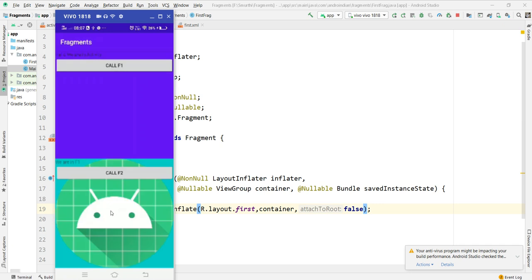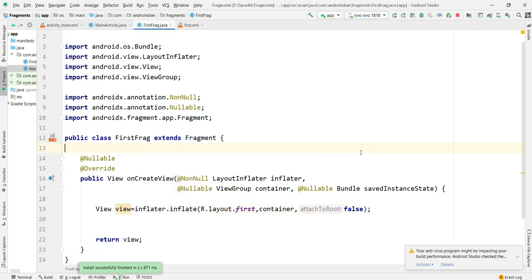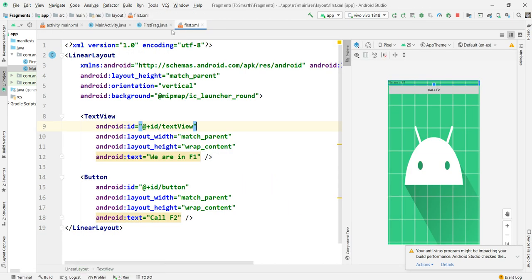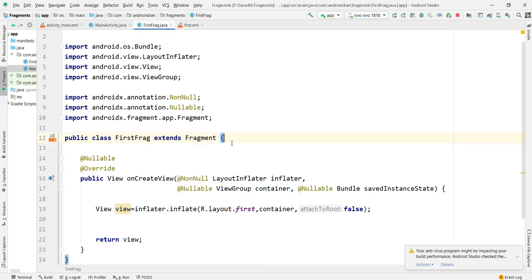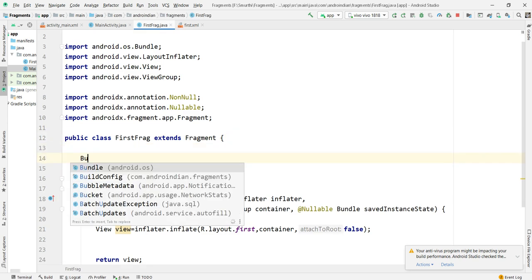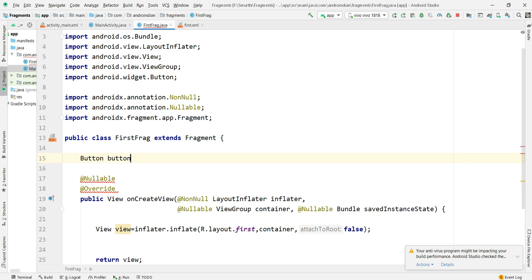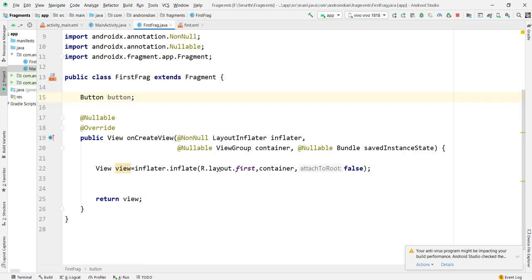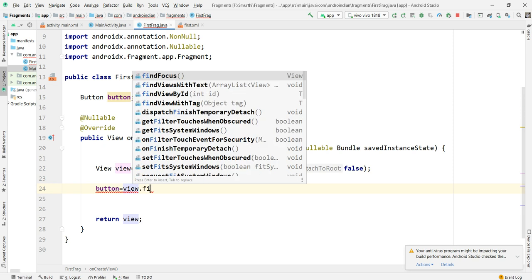Now I want to write the action from this F2. So I want to write the action for this button in the first fragment. Here we need to declare that button. Then we call button equal to, always with reference of the view, because we are in a view, not in this.